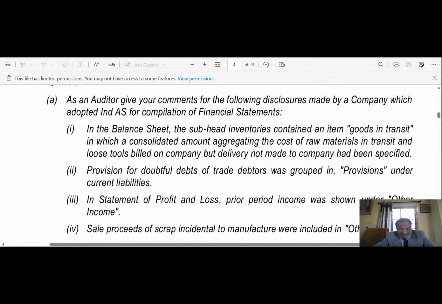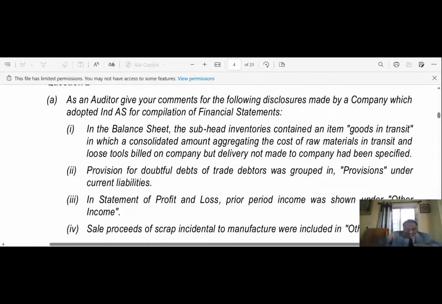See, sale proceeds of scrap incidental to the manufacture were included in other income. If you refer to IndAS 2, as per IndAS 2 on inventories, sale proceeds of scrap incidental to manufacture should be deducted from the cost of the main product.